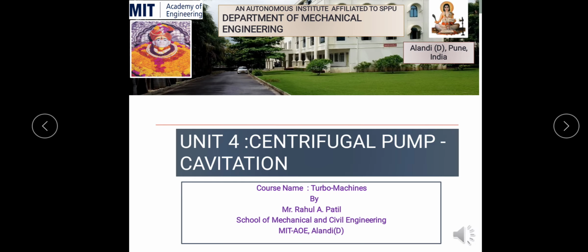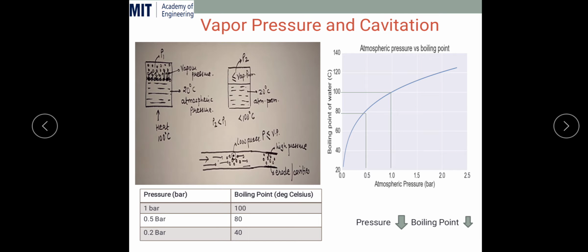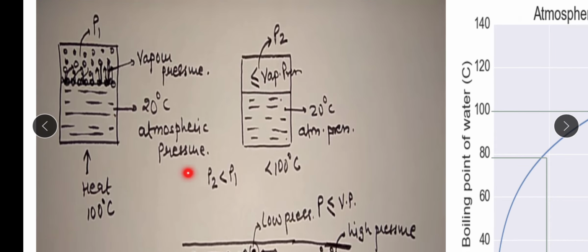I welcome you all to this session, that is cavitation in centrifugal pump. Before starting with the cavitation phenomenon, we need to understand what is vapor pressure in a liquid.